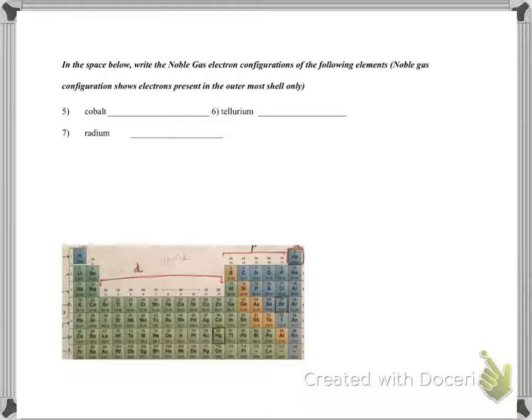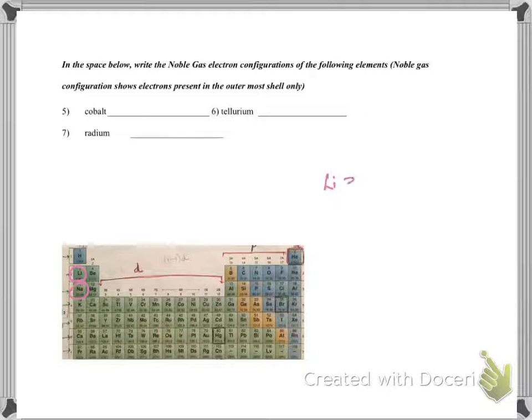Now the next thing we're going to do is write the abbreviated electronic configurations. We are basically interested in seeing how many electrons are present in the outermost shell, and those electrons are also known as valence electrons. Let's look at lithium and sodium, for example.